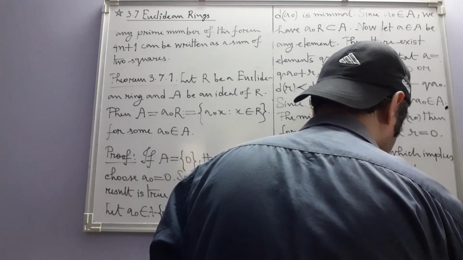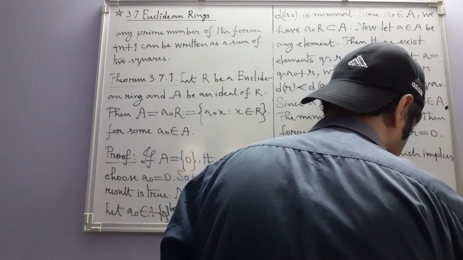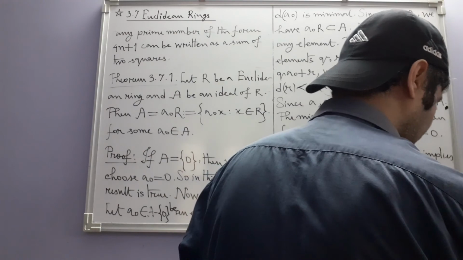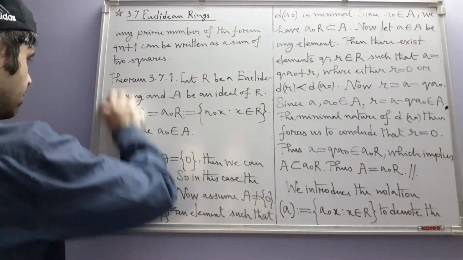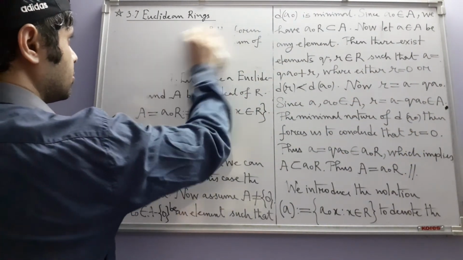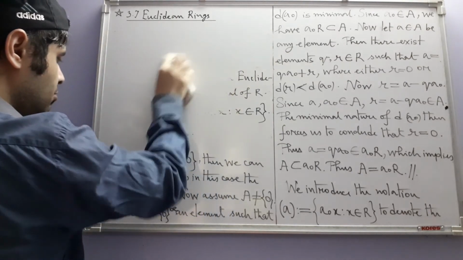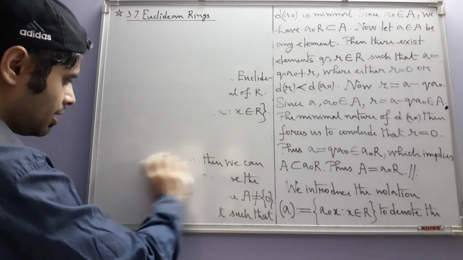to denote the ideal generated by A. For in groups we have subgroup, in rings we have ideal.